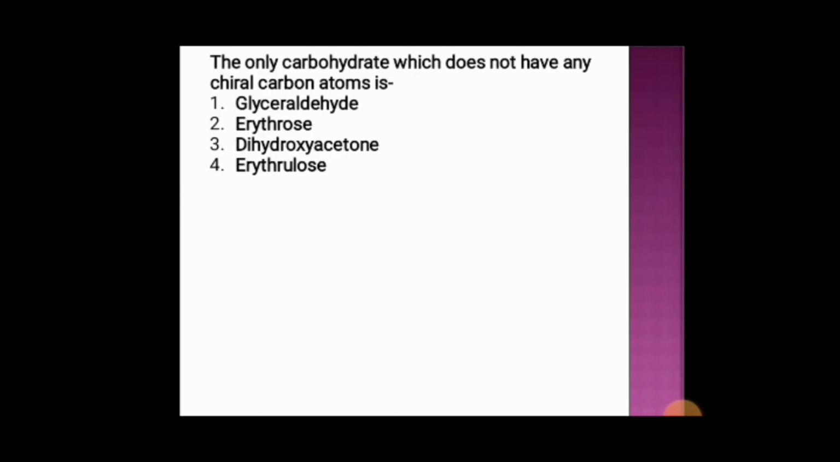Next question. The only carbohydrate which does not have any chiral carbon atom is: option 1 glyceraldehyde, option 2 erythrose, option 3 dihydroxyacetone, and option 4 erythrulose. And the correct answer is option 3, that is dihydroxyacetone.